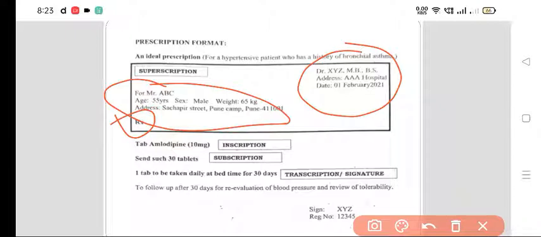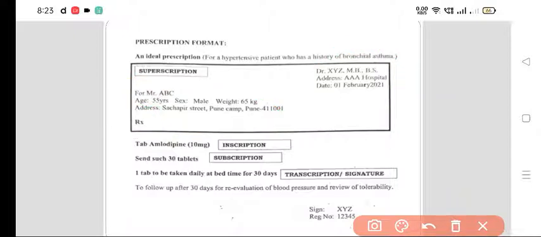Then the inscription, the details of the drug: the dosage form, whether tablet, capsule, injection, whatever, then the name of the drug. The only thing missing here is that the name of the drug is not written in capitals. Amlodipine 10 milligram is not written in capitals.